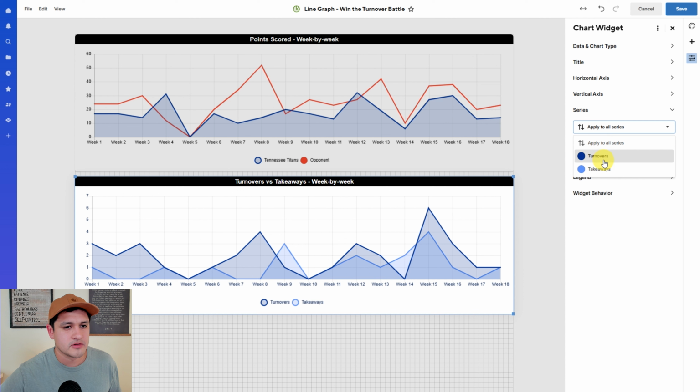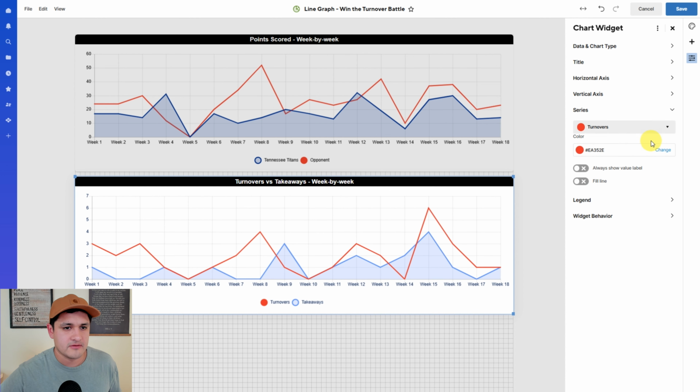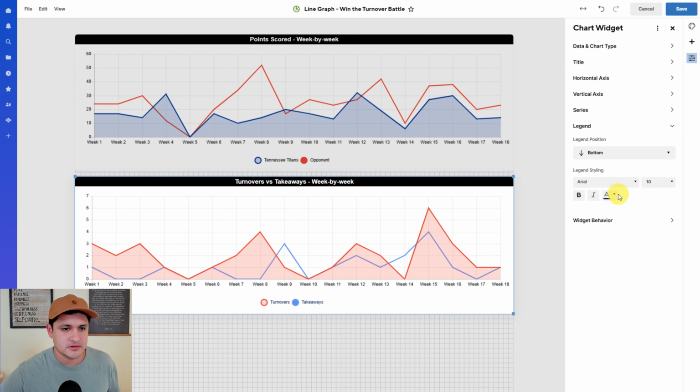All right, so turnovers are bad, so I want those to be red. So I want to not fill everything. Apply to all series, not fill this. I want to fill my turnovers. All right, so make a few more adjustments here. All right, my legend at the bottom here.